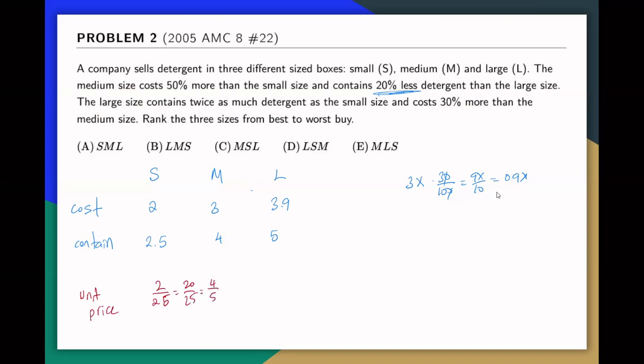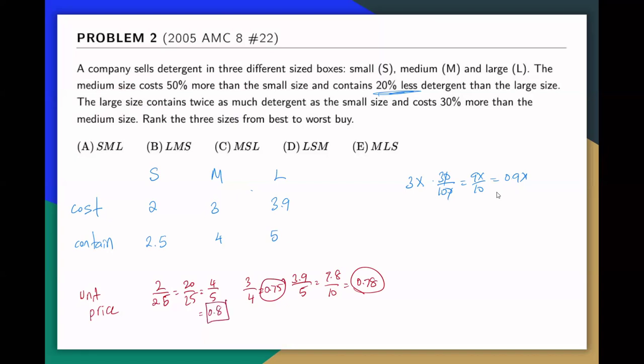Just keep this in mind. And the next one is 3 over 4. And the next one is 3.9 over 5. So you can double these numbers. That will be 7.8 over 10, because that's easy to divide by 10. So 0.78. So this is the unit price. And then this is going to be 0.75. That's the unit price. And this is 0.8.